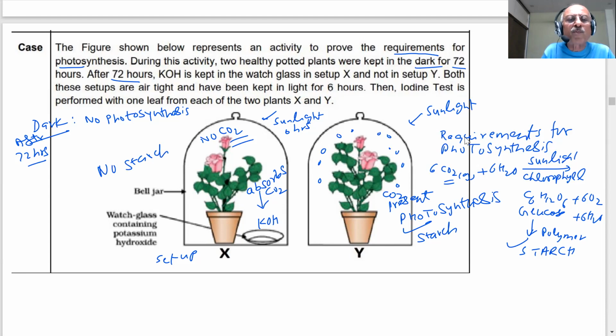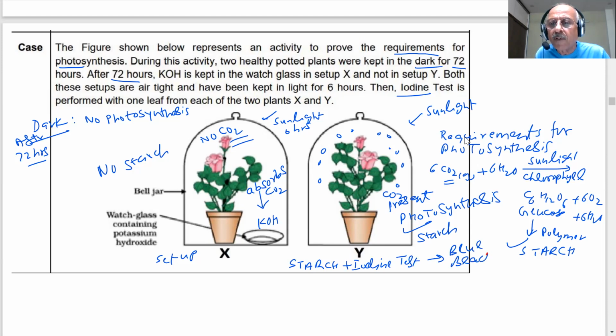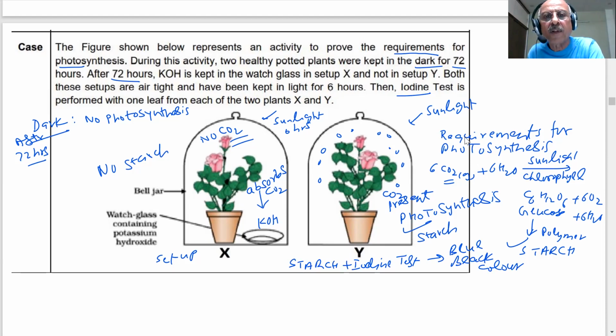Then the iodine test is performed. What is the iodine test, student? You know about starch plus iodine test. When starch is present, if you react with iodine, you get blue-black color. You will get blue-black color, student, on the leaves. This will happen here, not here. It will not give a starch iodine test. All right. Now we have read it carefully. We have analyzed it. Let us see the questions.